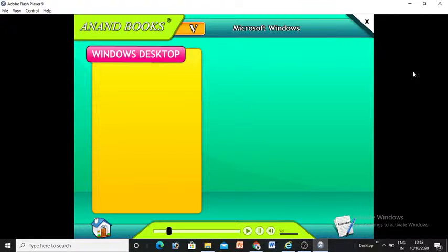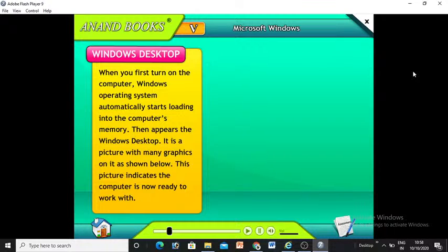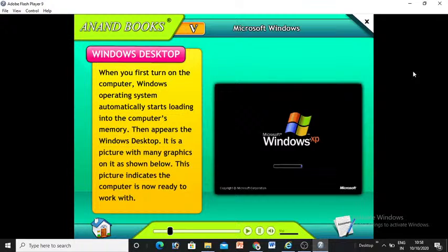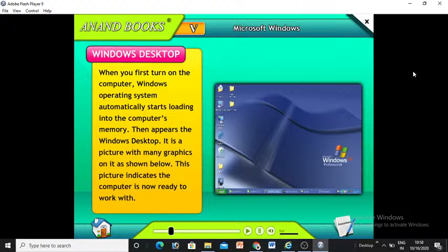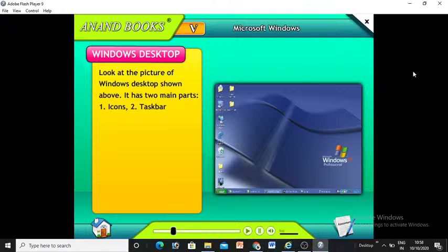Windows Desktop. When you first turn on the computer, Windows operating system automatically starts loading to the computer's memory. Then appears the Windows Desktop. It is a picture with many graphics on it as shown below. This picture indicates the computer is now ready to work with. Look at the picture of Windows Desktop shown above. It has two items: icons and a taskbar.